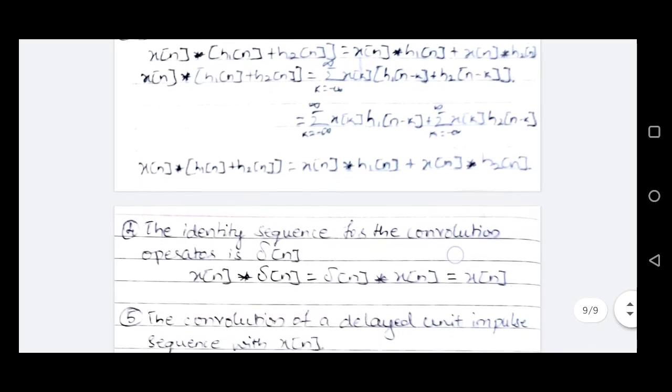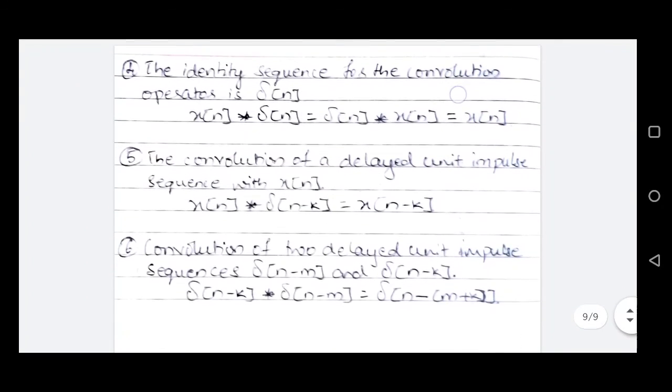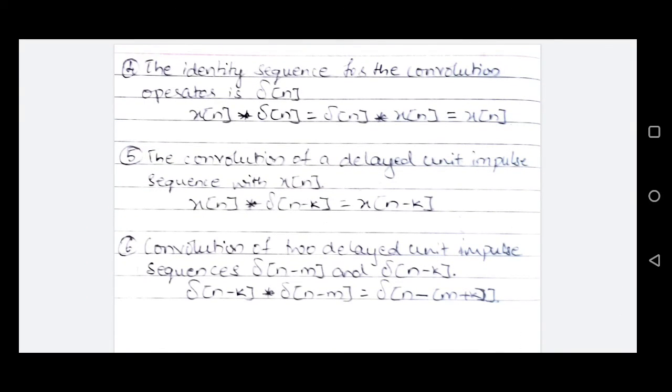The fourth property is that the identity sequence for the convolution operator is delta n. It means if the input signal x of n is convolved with delta n, the unit impulse function, the result will be x of n itself, the original input signal. So delta n, the unit impulse function, is the identity sequence for convolution.